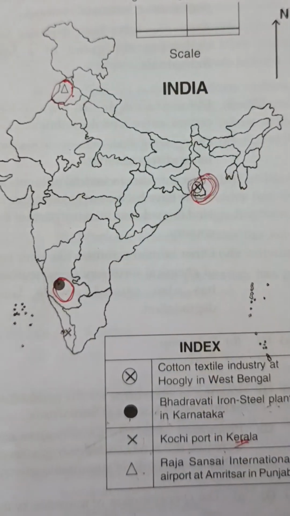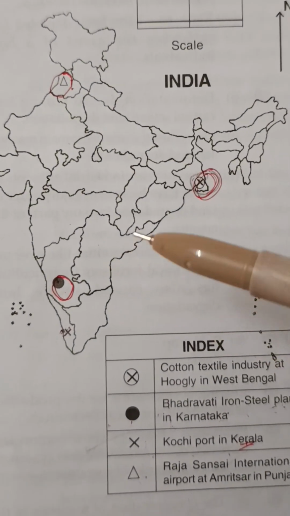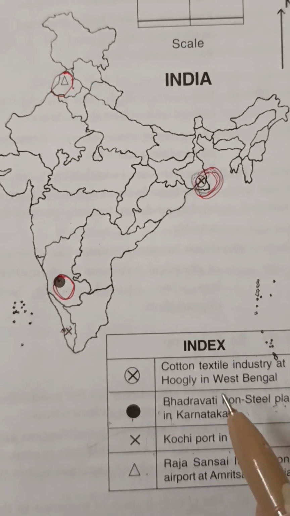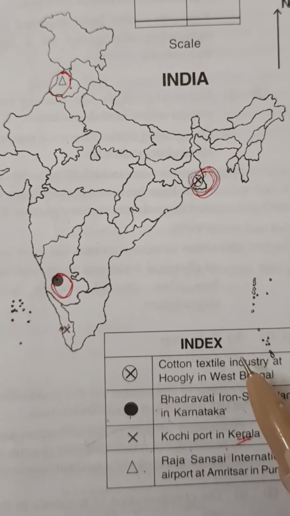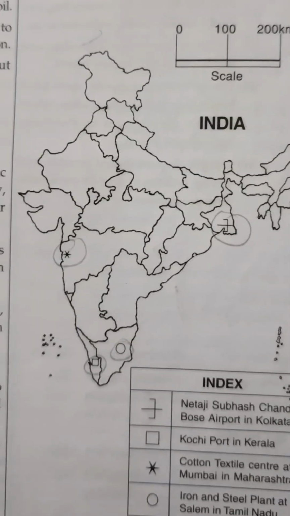The easy method is to study all 29 states of India. So it will be easy to mark the international airport, industry, iron steel plants, etc.